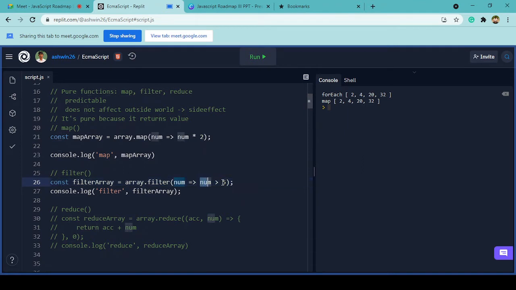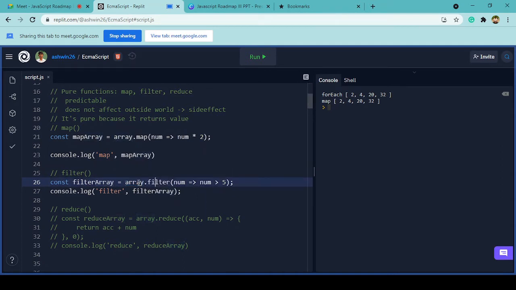Whenever you give an expression which checks the given value like this, it will give true or false. So we should always pass a function which returns a boolean value, either true or false. Based on that boolean value, the filter function will filter the array that we are applying it on. In this array, we are using this filter function.